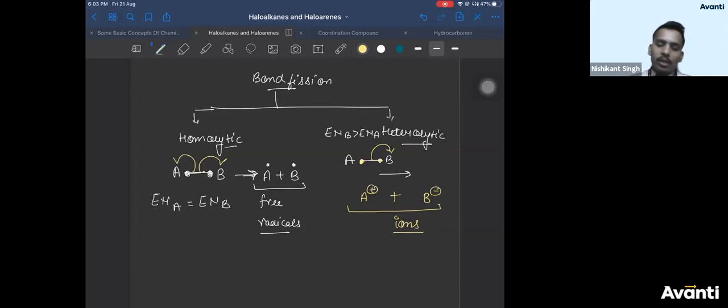How to know which gets the negative charge? The atom having the arrow will get a negative charge. The atom not having the arrow will get a positive charge. This is how the bond cleavage takes place. Is this clear, everyone? Always, free radicals are of high energy. Correct, Naresh. You are right.